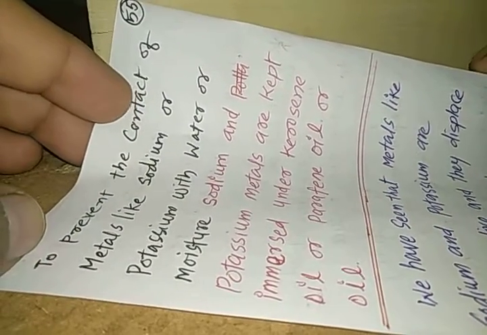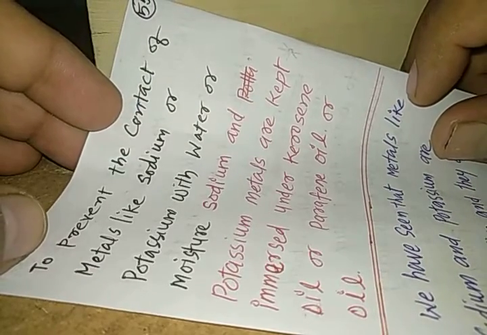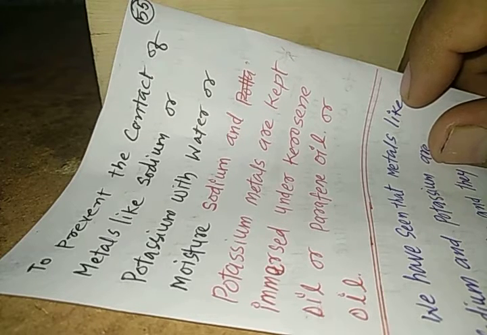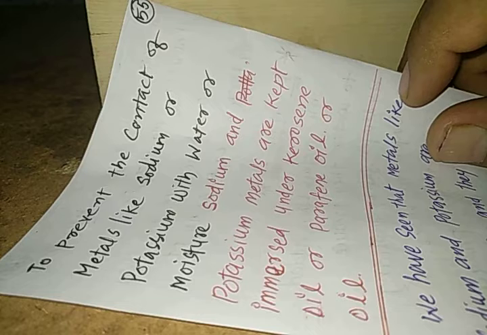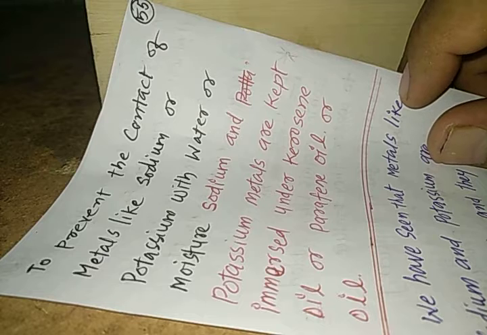Hello, my dear students. In the last video, we have seen that some metals, when they come in contact with water, produce hydrogen gas, and a huge amount of energy is produced. This huge amount of energy is caught by hydrogen. So this hydrogen catches fire and it may cause a blast or an accident. So these metals like sodium and potassium should not even come in contact with water or moisture.